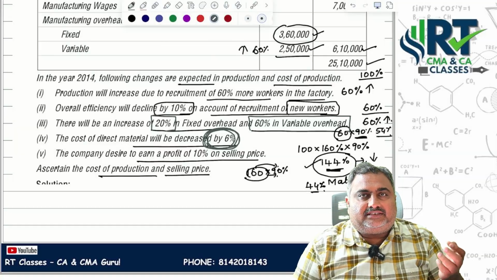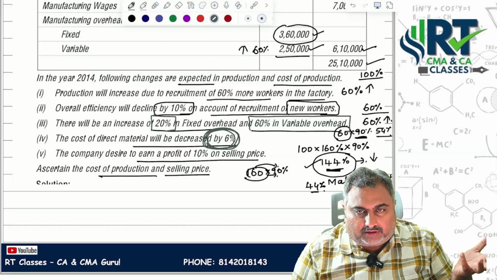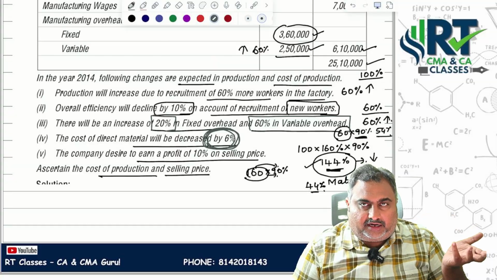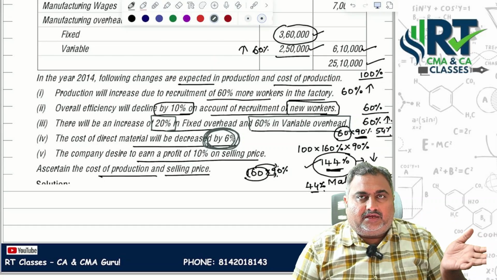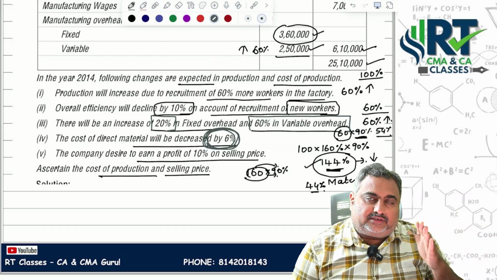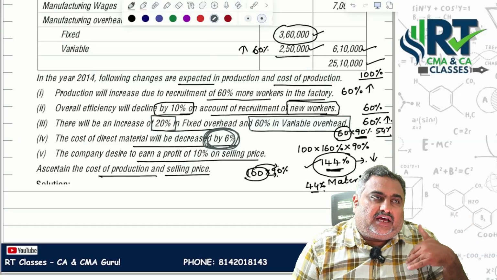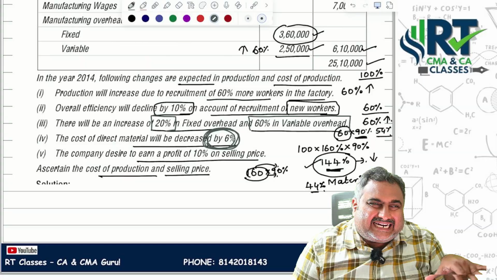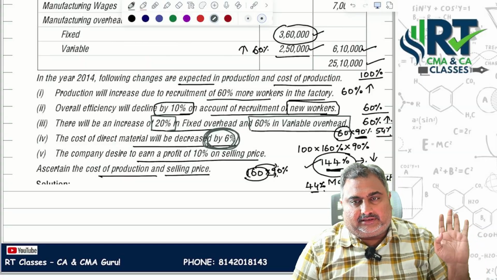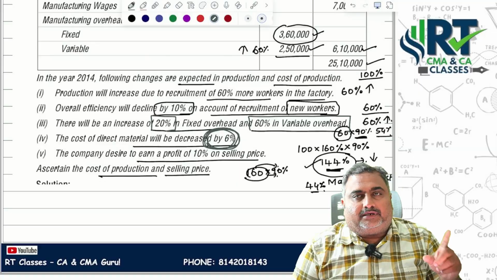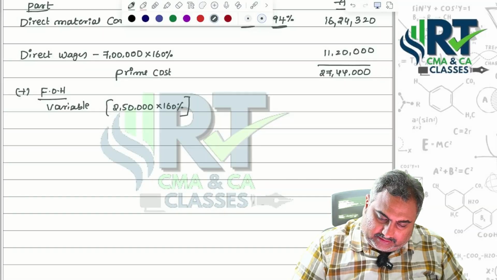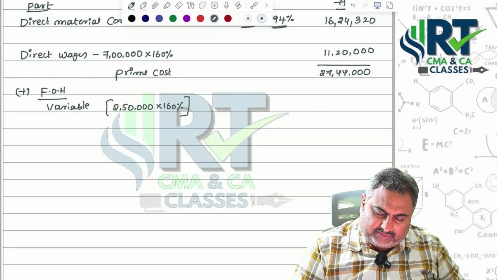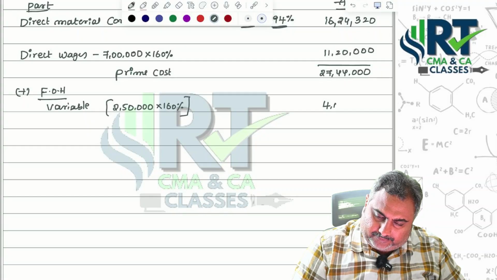Your consumption depends on how much you are working. You are working only at 90% capacity, that's the reason your consumption is only to that extent. Even though you required 60% more, they are able to deliver only by increasing production by 44%, only because of showing 10% less efficiency. This equal to 60% means 1,50,000, that is equal to 4 lakhs.